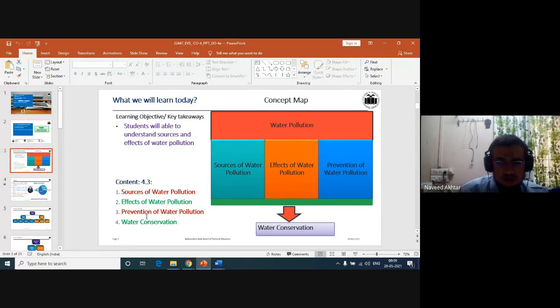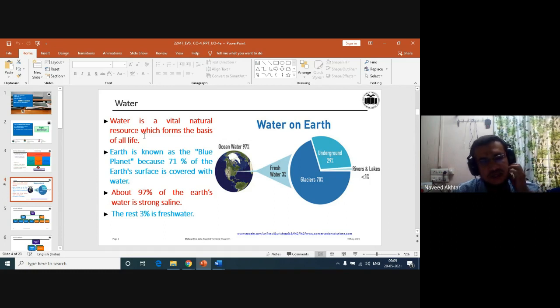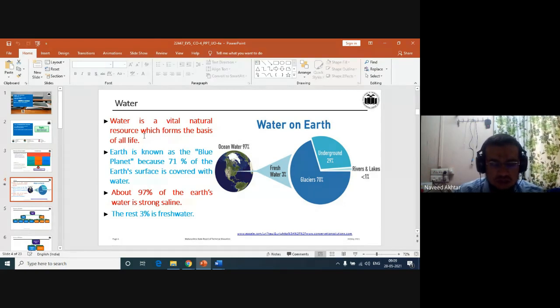So we can proceed to why the conservation of water is needed. We all know that human beings and other living things in the world need water for their life. Water is a vital natural resource which forms the basis of all life. It may be a plant, an animal, or a human being, the social animal. All of them need water for their survival.